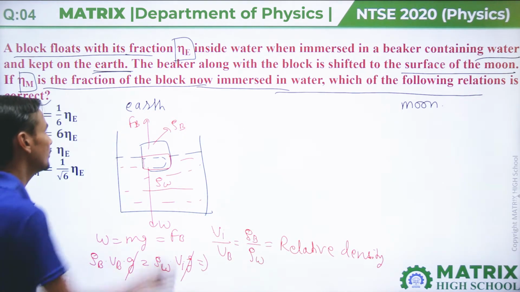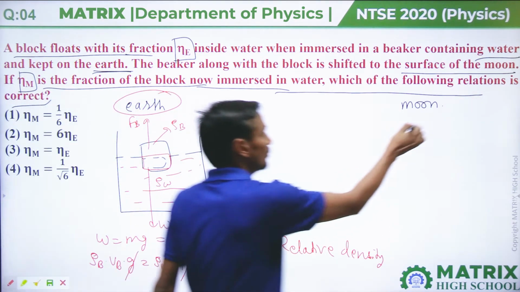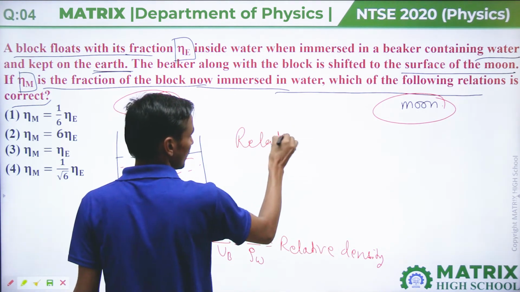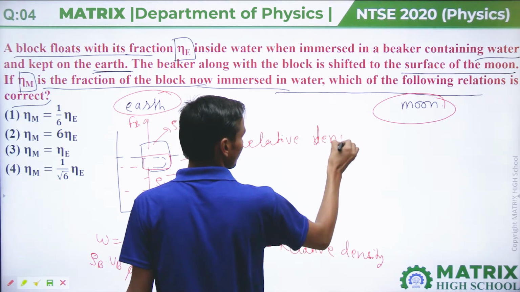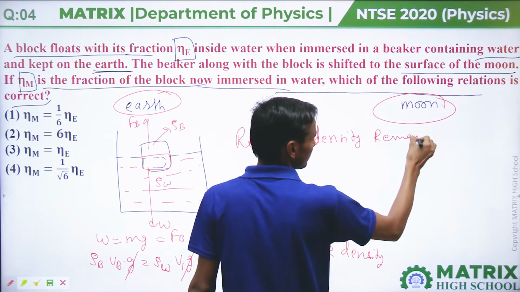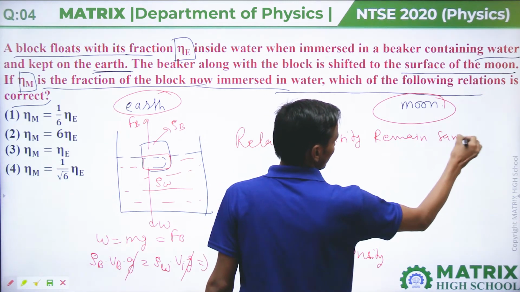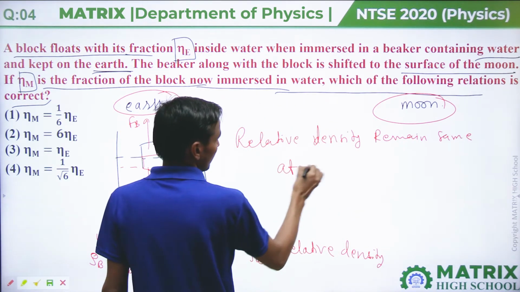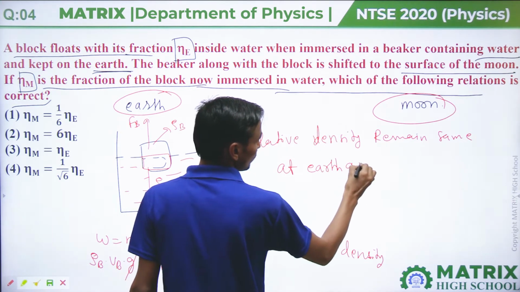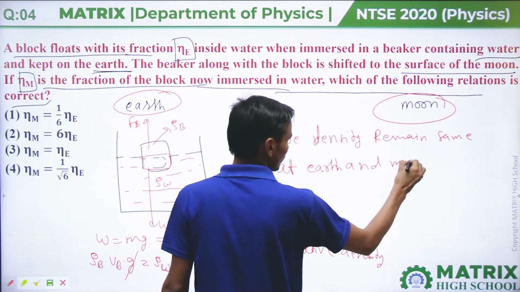So as we know, on Earth and Moon, relative density remains the same.